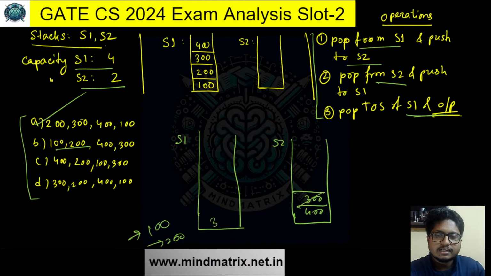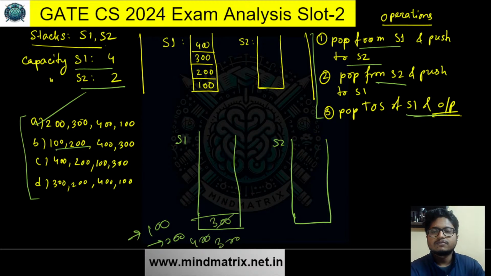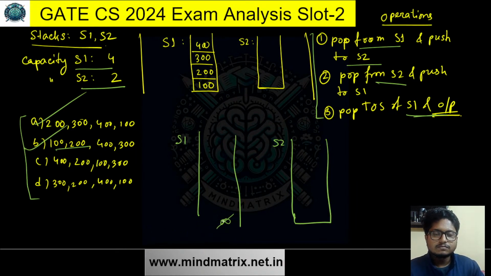Now 300 comes here. Now 400 also comes here. Now 400 is output. Then 300 is output. So we can generate this one also. Moving to the next one.